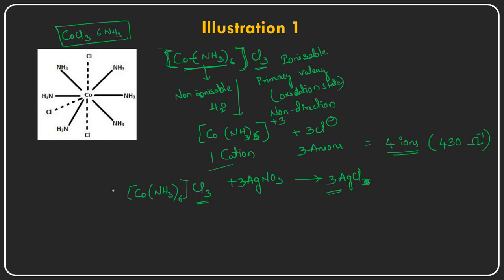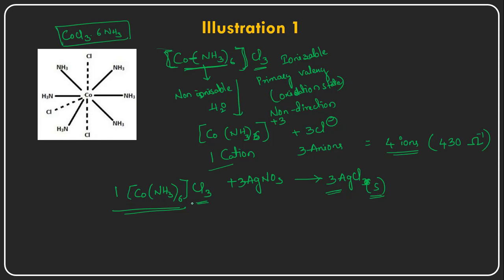That means 1 mole of this particular complex, when reacted with 3 moles of silver nitrate, gives 3 moles of silver chloride. This is a solid precipitate separating out from this complex.